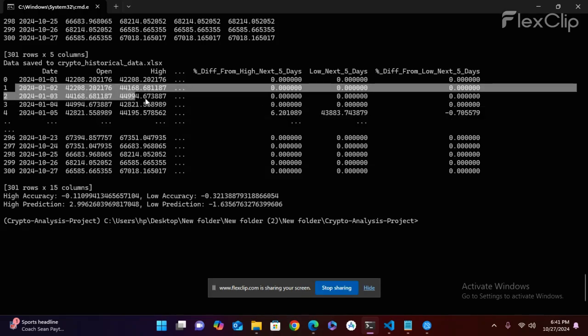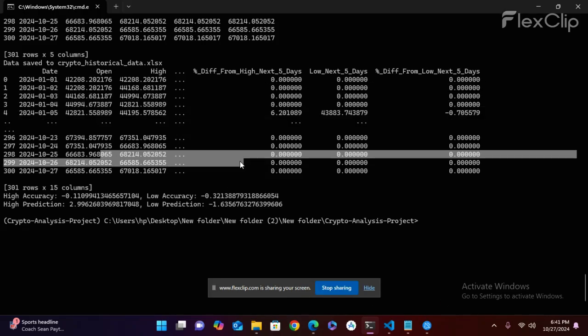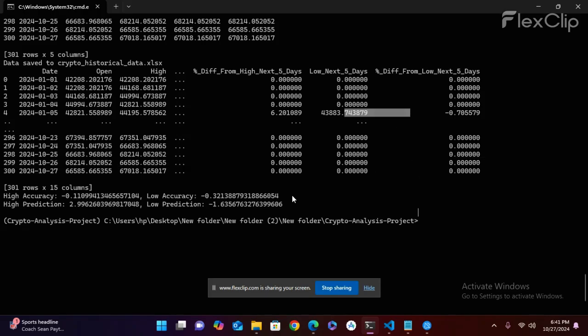First, 0 percentage for this data, and they are highlighting the possibility of this cryptocurrency.